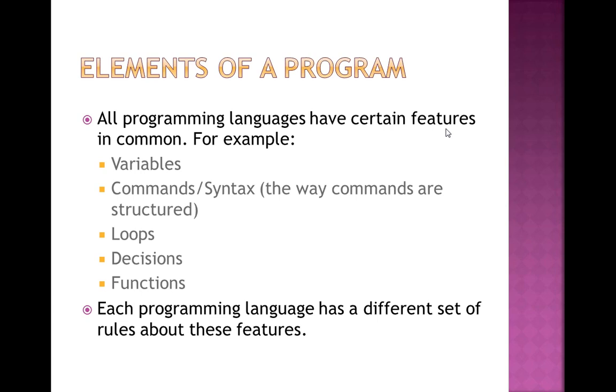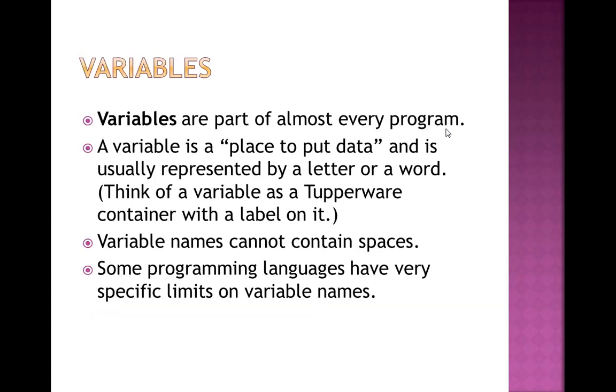We can use functions for writing small code. Suppose I have to write the code for addition. This is a very small code, and such small codes are known as functions. In simple terms, functions are blocks of the program. Whenever we divide a program into multiple chunks, into multiple parts, that is known as functions. The next point says each programming language has a different set of rules about these features. It depends on the programming language, like C, C++, Java, which rule we have to use at what time with different features.